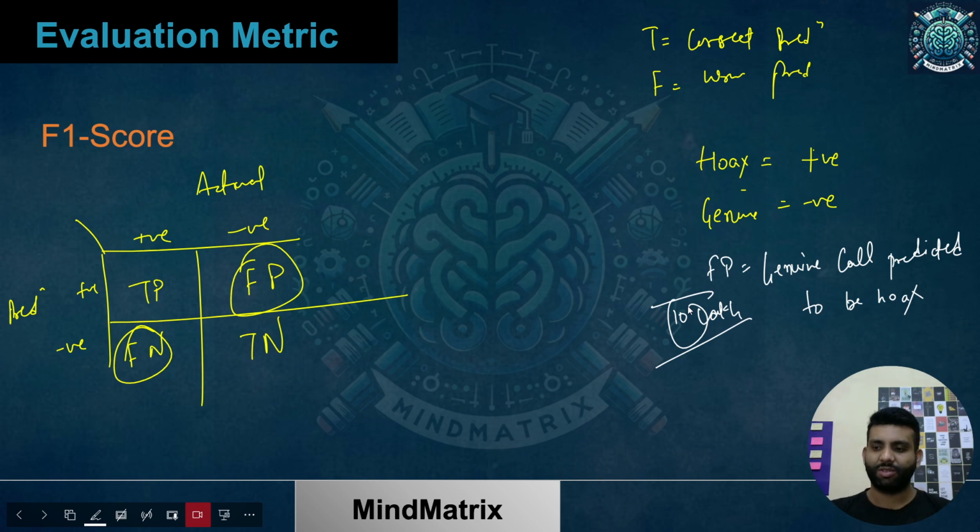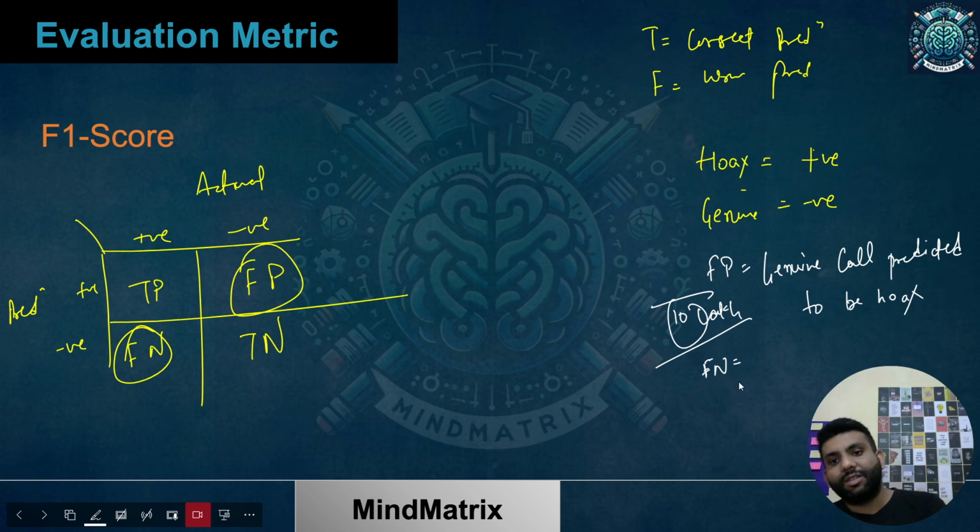Just think about this. Okay, let's take another. What does false negative mean? Sorry, did I say false positive? The prediction was positive, which was hawk's call, predicted to be positive. Okay, it's fine. Now, what is false negative going to be?